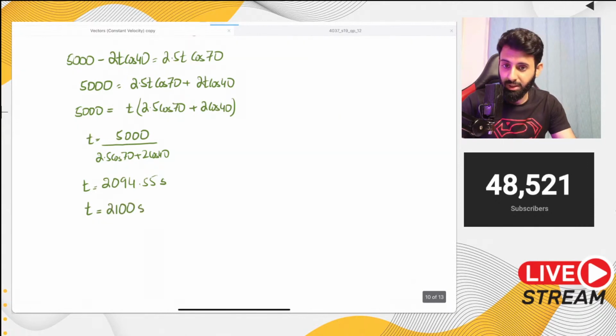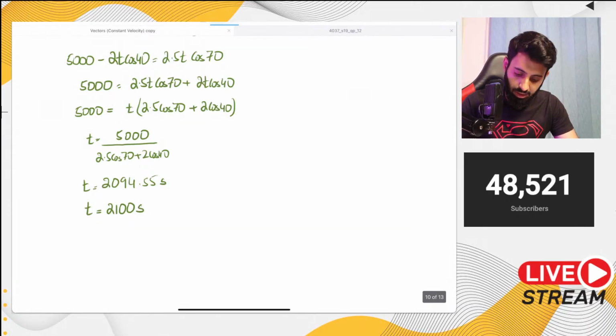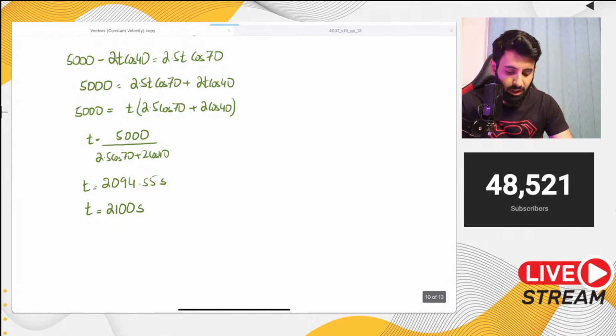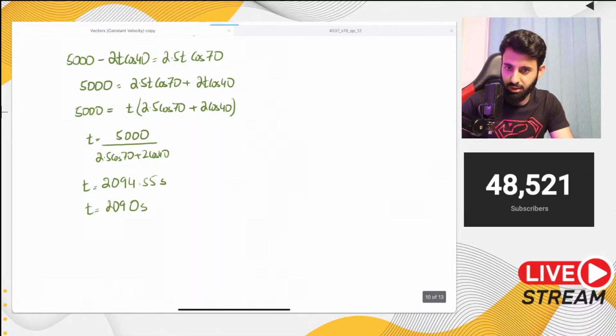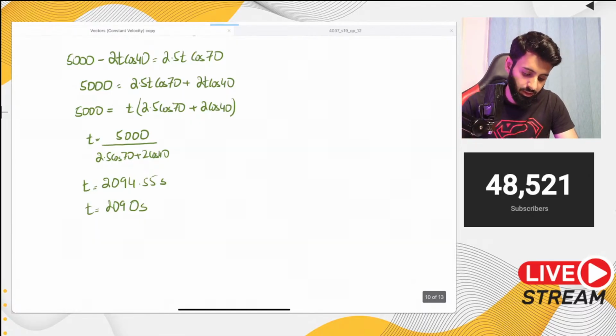Now I know 2100 is 2 significant figures, but if you round it off correct to, let's say, 3 significant figures, it ends up being rounded off as 3 significant figures, so that's okay, that's not your problem. In fact, wait a minute, you can actually round it off as 2090 as well. 2090 seconds. In fact, you will round it off to 2090.